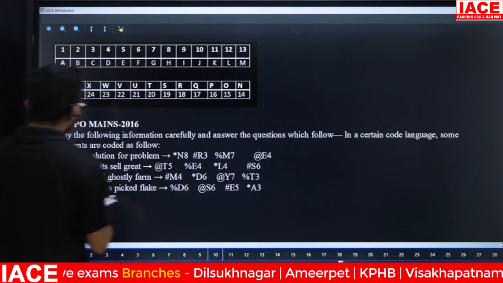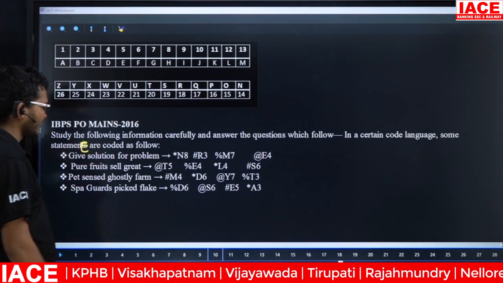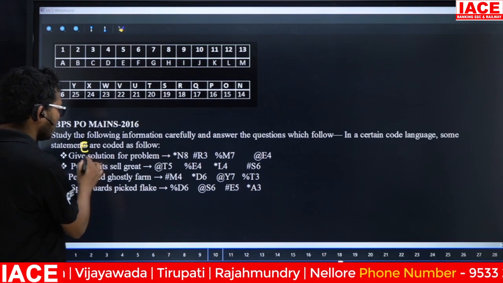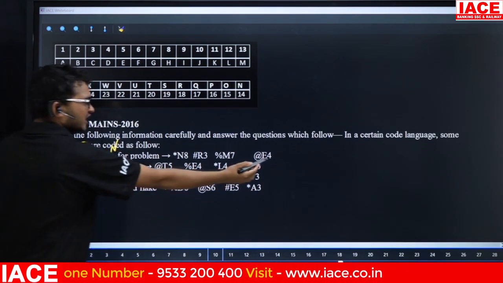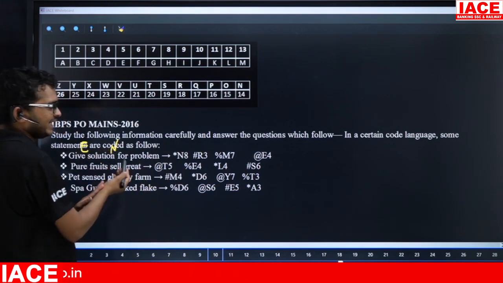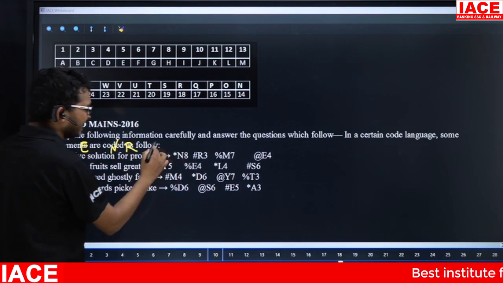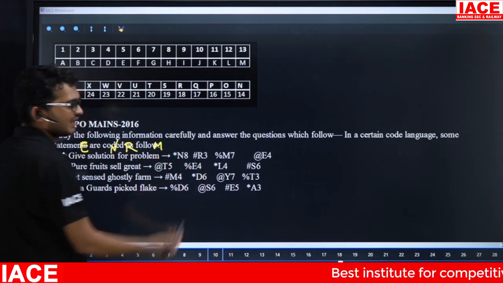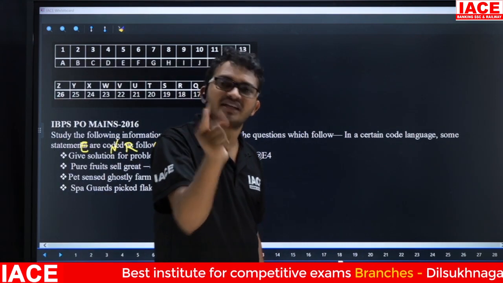See here, friends. In give, the ending letter is E. In solution, the ending letter is N. E is present, N is also present. For, the ending letter is R, and R is also present. In problem, the ending letter is M. That means the logic for the letter is the last letter of the given word.